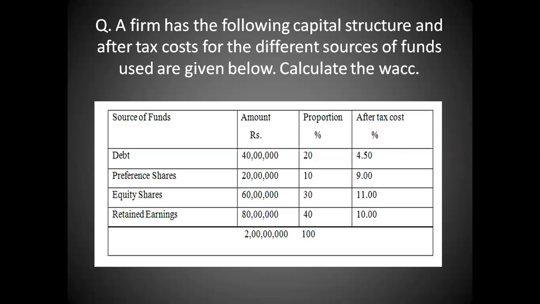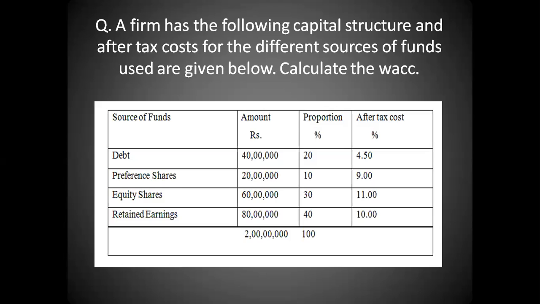Retained earnings means whatever you have saved or whatever you have earned from your organization, from your operations, जो भी आपने savings करी हैं after dividends pay करने के बाद जो भी आपका बचा है पैसा, that is your retained earnings. So your entire capital is worth rupees 2 crore and जिसमें से 40 lakhs का आपका debentures है, 20 lakhs का आपका preference shares है, and your equity is for 60 lakhs and retained earnings are of 80 lakhs. So if you see this picture, you will get to know that the maximum share is from retained earnings, which means that we have saved a lot from our operations.